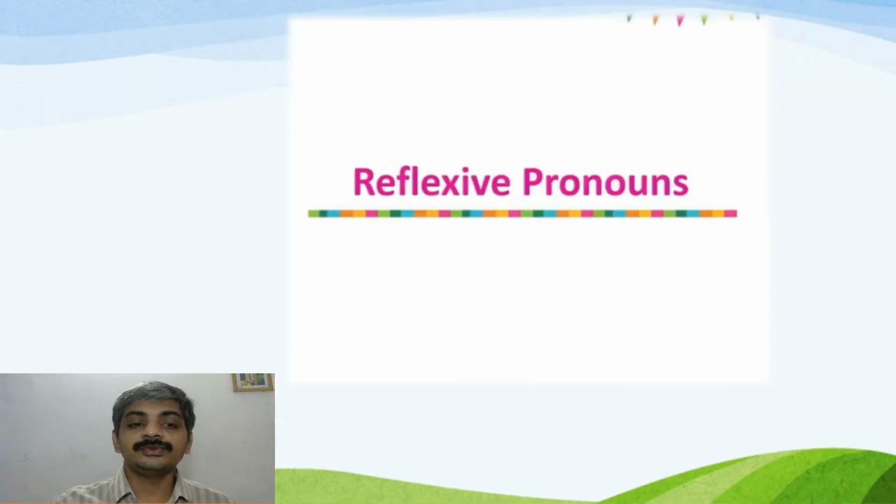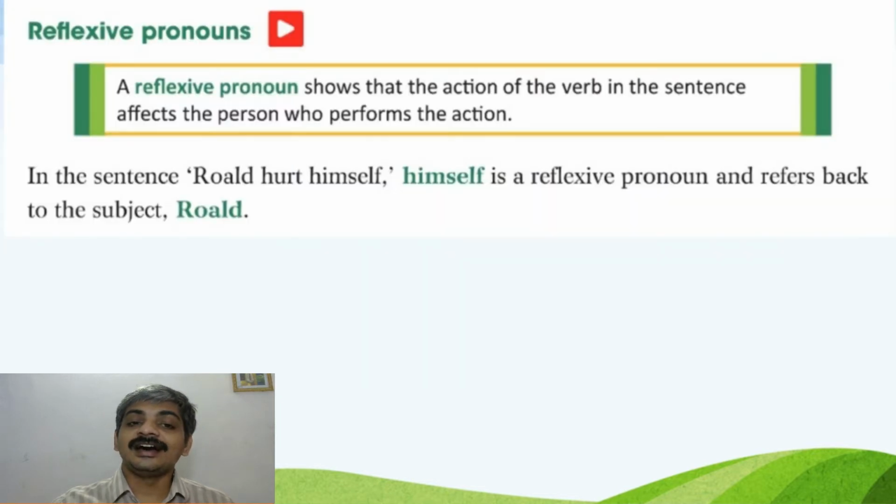Now we move to the next part, that is reflexive pronouns. What are reflexive pronouns? Reflexive pronouns show that the action of the verb in the sentence affects the person who performs the action.